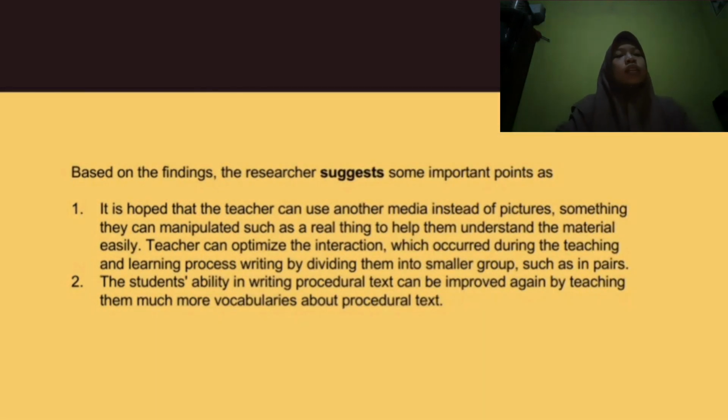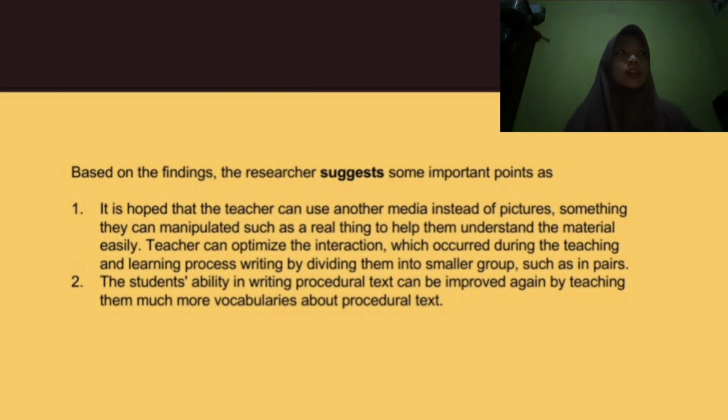And the suggestion, based on the findings, the researcher suggests some important points as it is hoped that the teacher can use another media instead of pictures, something they can manipulate, such as real things, to help them understand the material easily.